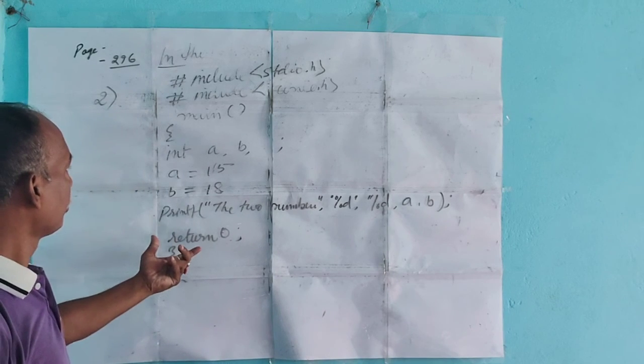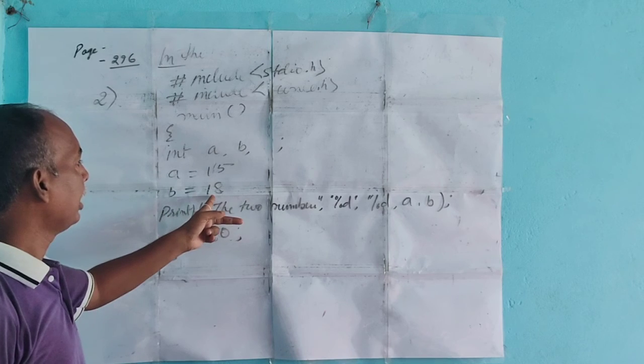So when you run the program, the value of a is 15, the value of b is 18.